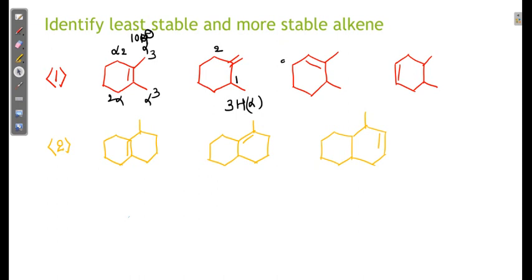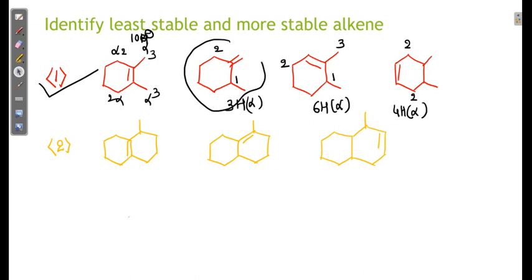Here this is 2, this is 3, this is 1, so 6 alpha hydrogen. Here 2 and this is 2, so we can say 4 alpha hydrogen. The normal concept is: increase alpha hydrogen, increase stability. So I can say this is more stable and this is the least stable. This is the least stable and this is the more stable structure among the given alkenes.